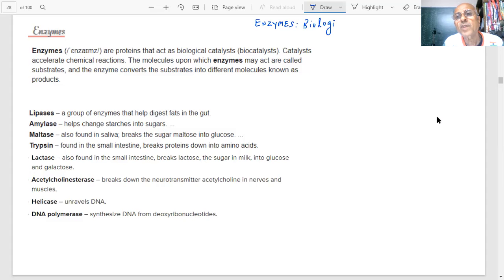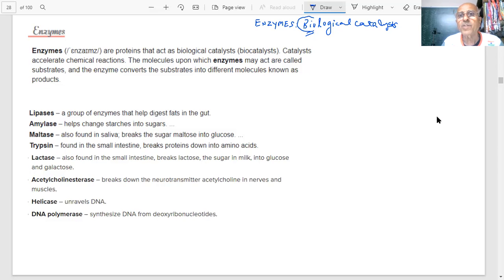Biological means what, students? Bio means what? Natural, produced by the body. So biotic component, abiotic component, all these things we are learning. Living components are biotic components, and those which are non-living, air, water, lithosphere, are abiotic components. The biosphere becomes the interaction of these, where we are living.